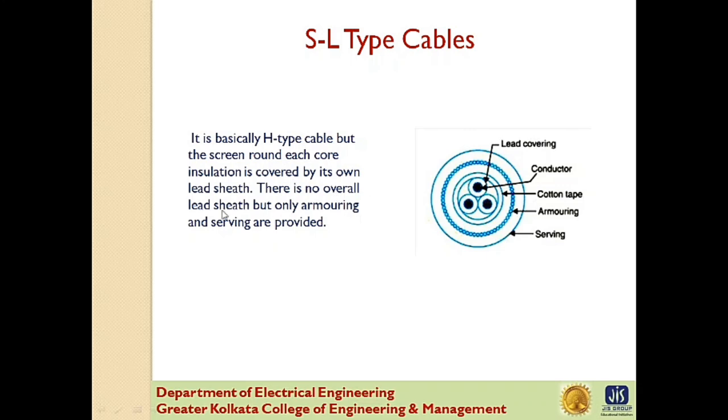There is no overall lead sheet, but only armoring and serving is provided. The SL type cable has two main advantages over the H type cable. First, separate sheets minimize the possibility of core-to-core breakdown, and second, bending of cables becomes easy due to elimination of overall lead sheet. However, the disadvantage is that the three lead sheets of SL cable are much thinner than the single sheet of H cable.